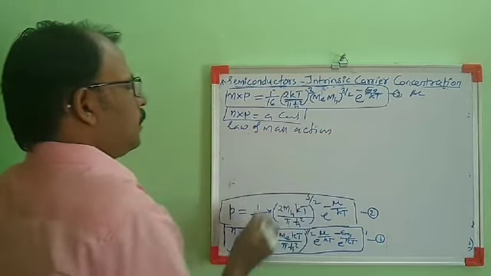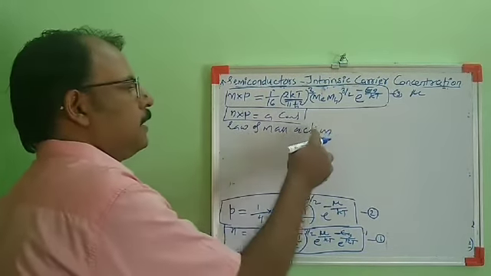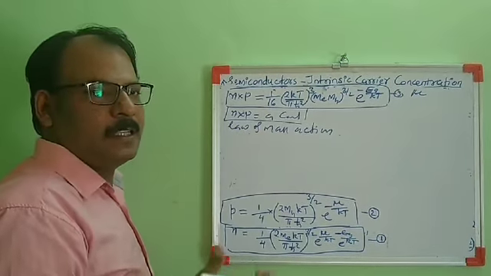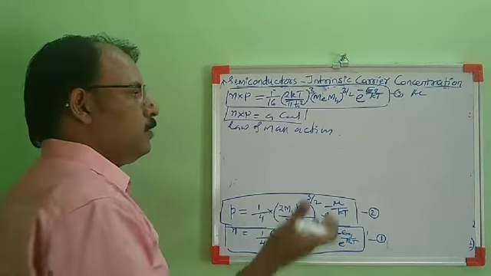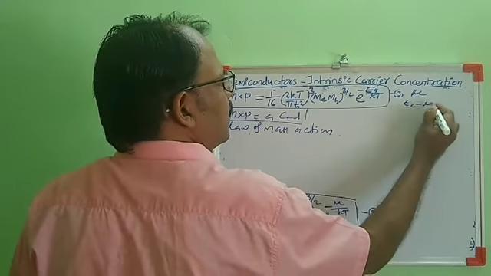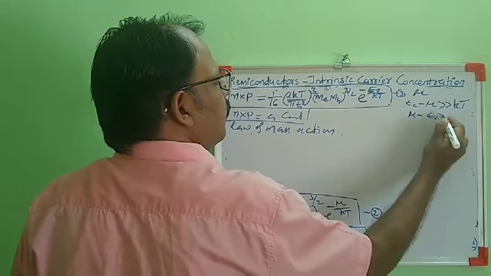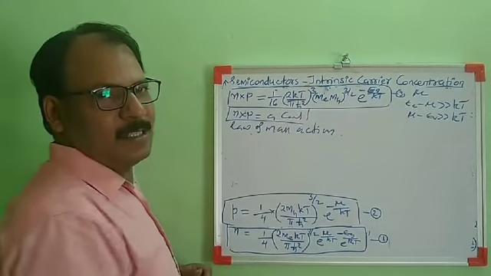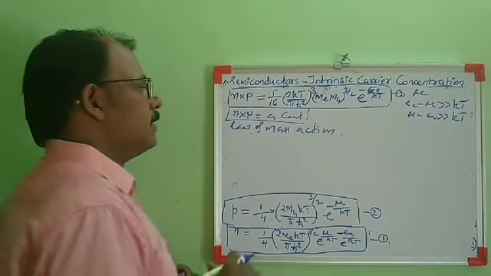Law of mass action: the product of electron density and hole density remains constant at a given temperature. It is applicable for both intrinsic and extrinsic semiconductors. Nowhere have we assumed that this semiconductor is intrinsic. The only assumption we have made is Ec minus mu very much greater than kT and mu minus Ev very much greater than kT. And nowhere do we mention it is an intrinsic semiconductor. That means it is applicable for both intrinsic and extrinsic semiconductors.